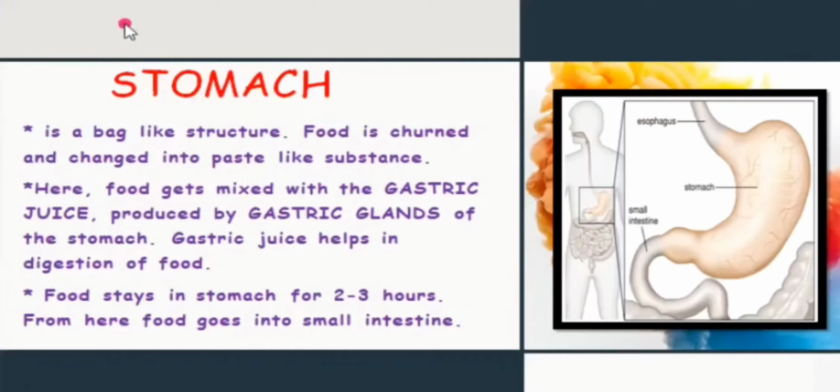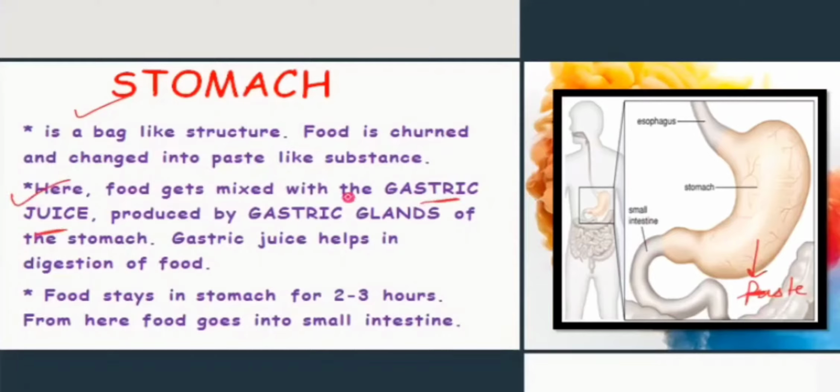So let's discuss the things we have discussed through the diagram. A stomach is a bag-like structure, you can see over here in the diagram, and food is churned, it becomes paste-like and simpler in form over here in the stomach. Here food gets mixed with the gastric juices. What are those gastric juices?